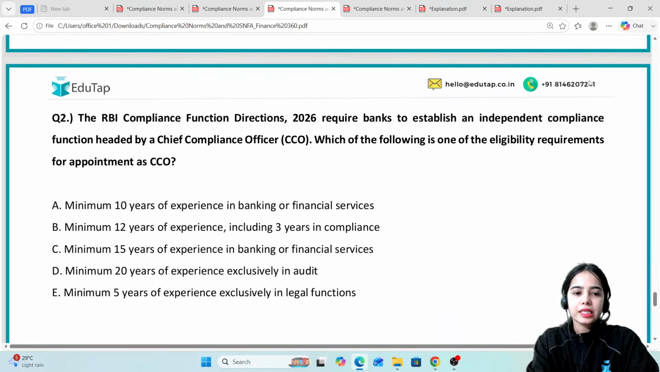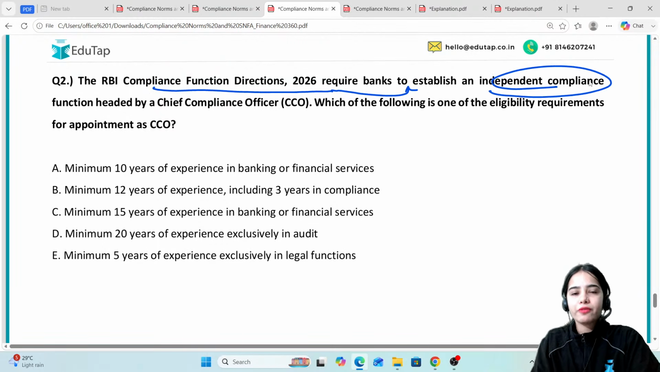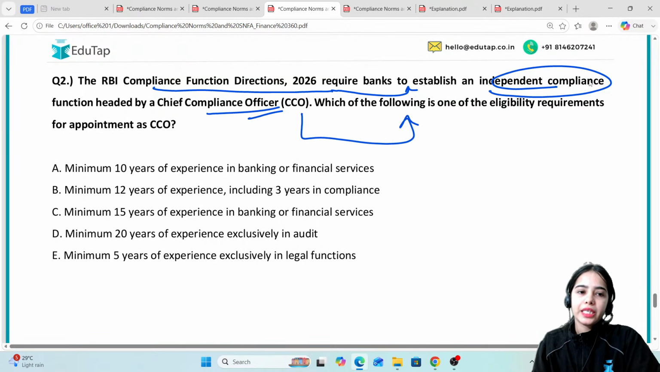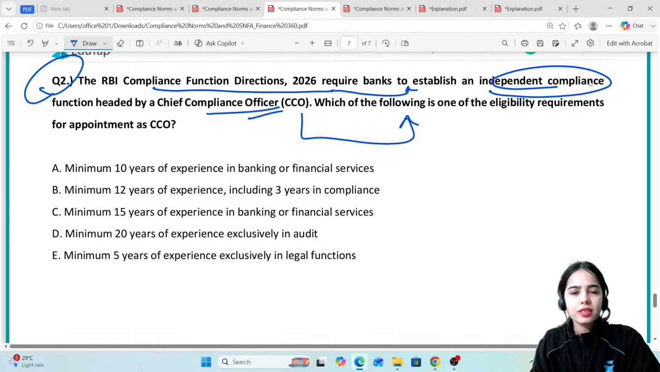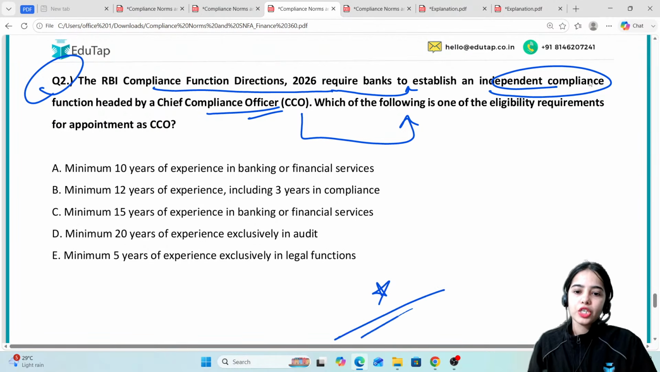Now coming to the next question: the RBI Compliance Function Directions 2026 require banks to establish an independent compliance function headed by the CCO. Which of the following is one of the eligibility requirements for appointment as CCO? I hope you will be easily able to answer this question. There are a few data points that I have discussed with you that should help. So these are the 2 questions.